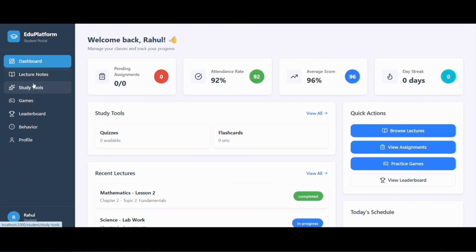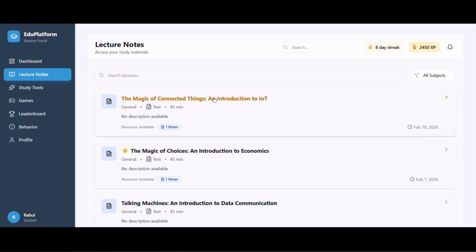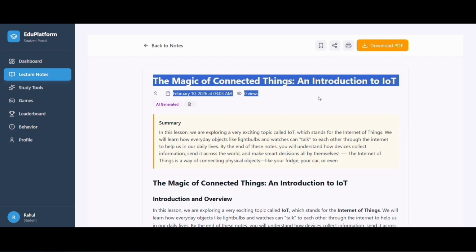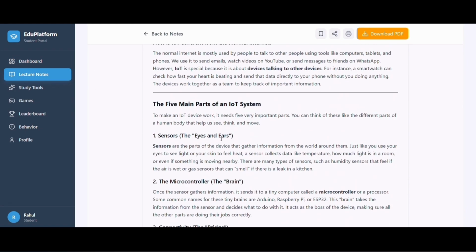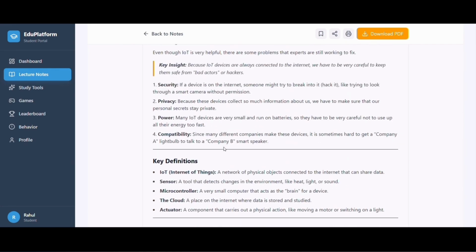This is the student dashboard. And in the lecture notes section, the student can see the notes that were generated from the lecture transcript. These notes are clean, structured, and optimized for studying. And students can also download them.